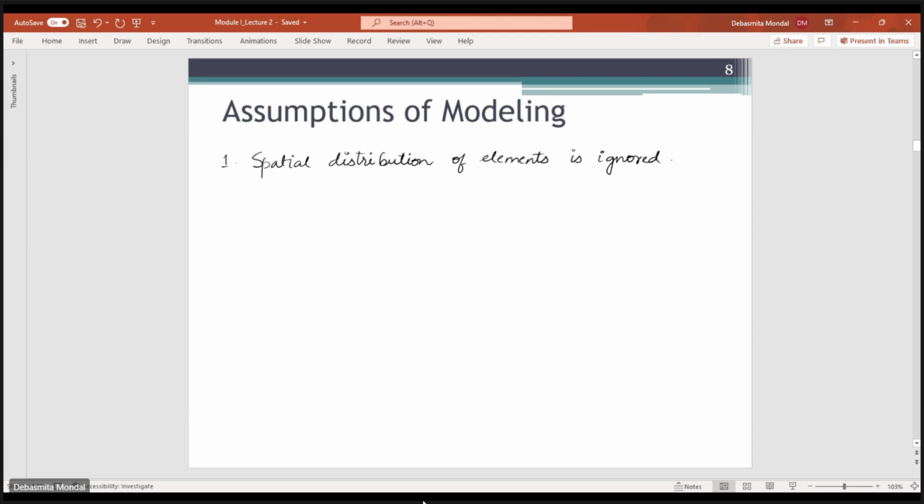But while modeling, we ignore that and assume the temperature in the whole room is constant, wherever you go. So we are mostly ignoring the spatial distribution of the elements, and this kind of modeling is generally known as lumped parameter model.